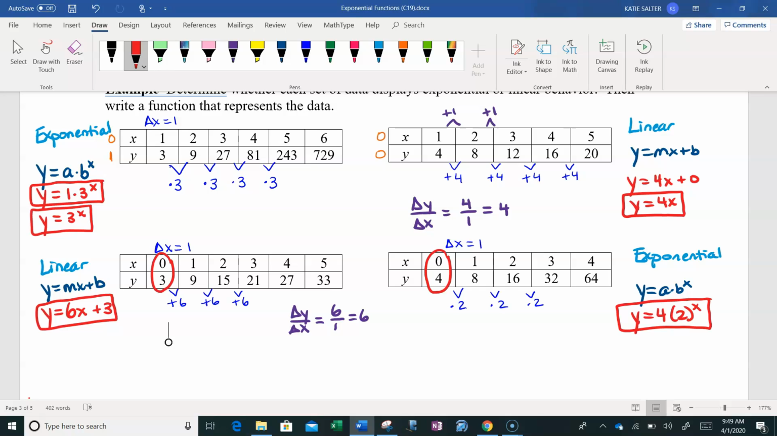This one, when we look at the y values, the behavior is multiplicative. So that's what makes it exponential. So our y-intercept is 4, our multiplier is 2, therefore our equation is y equals 4 times 2 to the x.